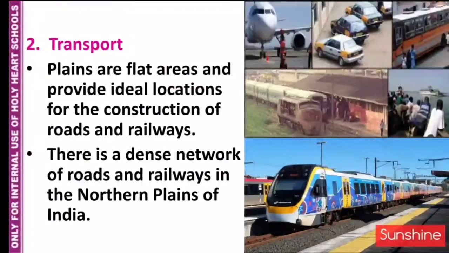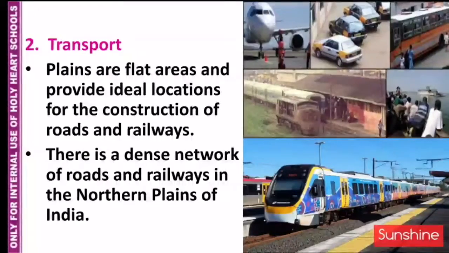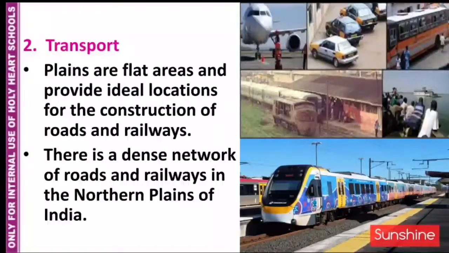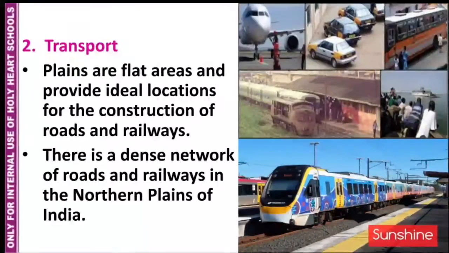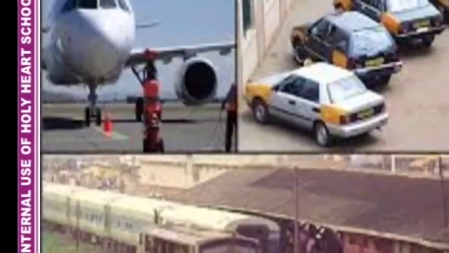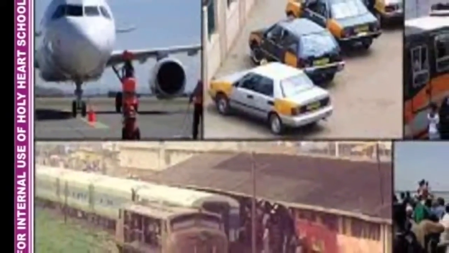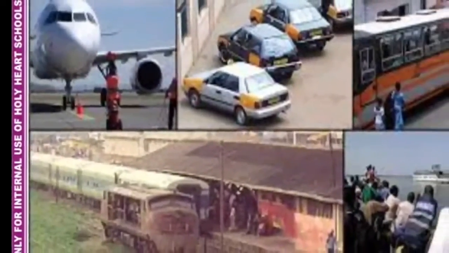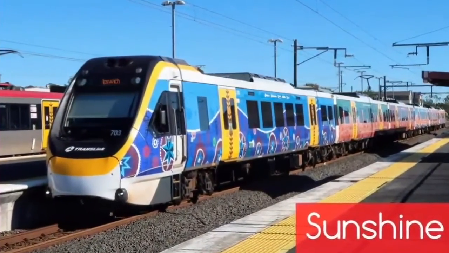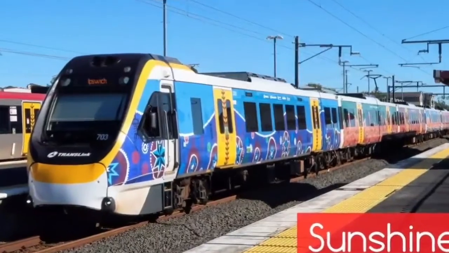Transport. Plains are flat areas and provide ideal locations for the construction of roads and railways. There is a dense network of roads and railways in the northern plains of India because roads and railways can be easily built in the plain area as compared to mountains or plateaus.